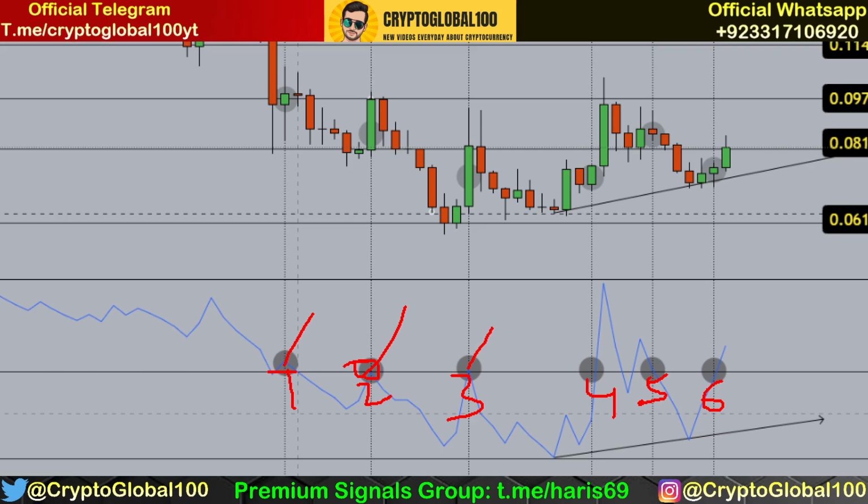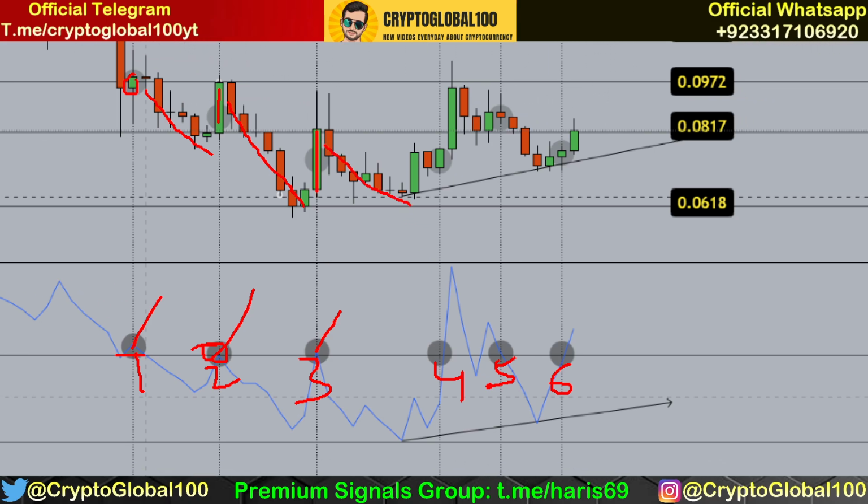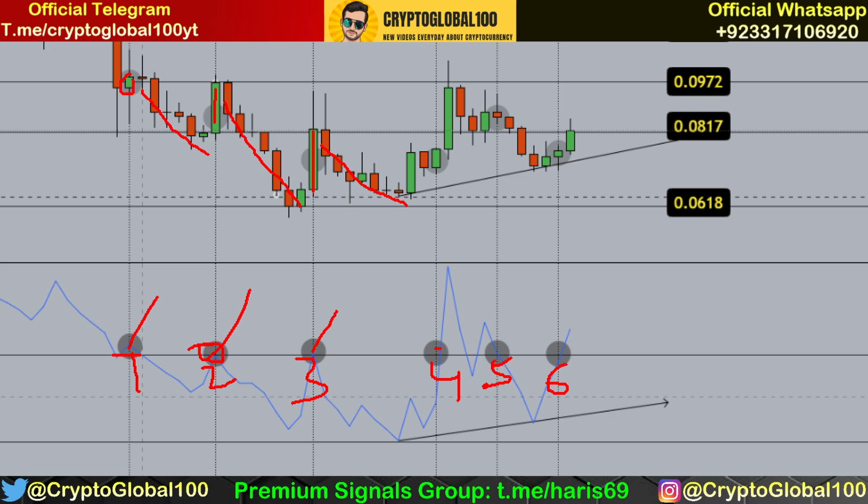Now we're going to compare it with the corresponding candles on that day. Whenever we see this level being tested, you can see the price increase, and after that we see a dip. Secondly, whenever the OBV reaches this level, we see an increase in price and then a dip. Third time, increase in price and then a dip.